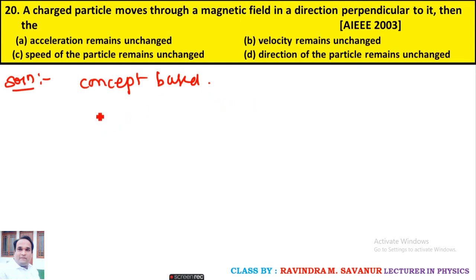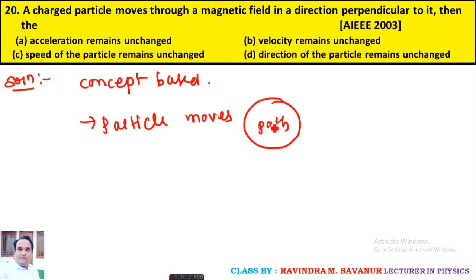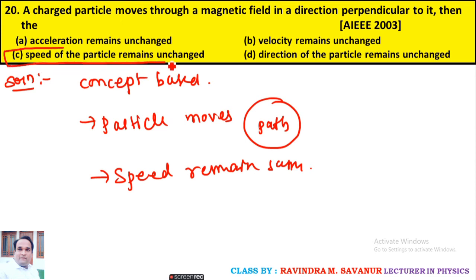Then it makes that particle move in what path? Circular path. When it moves in a circular path, the speed remains the same. The option is C. For the given condition, the particle makes a circular path, hence its speed remains the same.